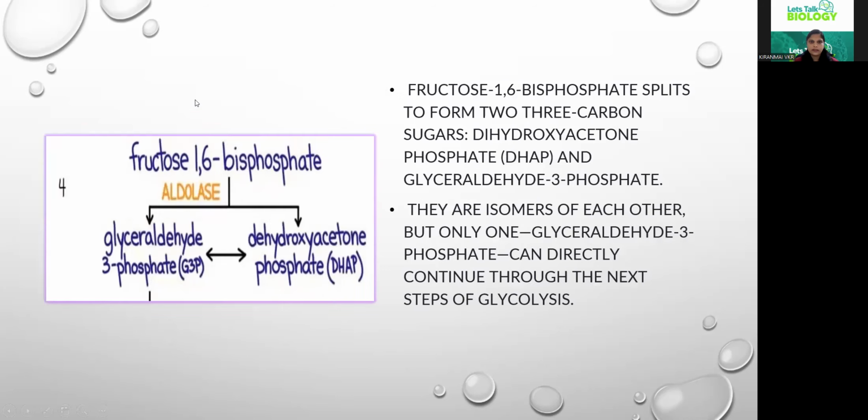So if you see here, the fructose 1,6-bisphosphate, in the presence of aldolase, is breaking down into two molecules, both 3-carbon containing compounds: glyceraldehyde 3-phosphate and dihydroxyacetone phosphate.